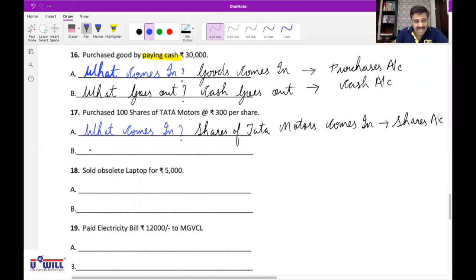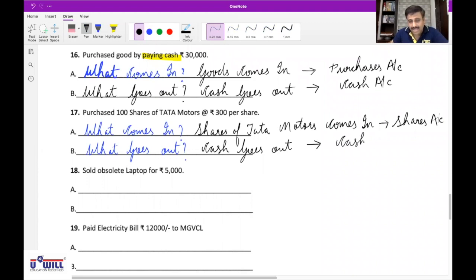Then further, second question we ask to ourselves, what goes out? We are purchasing the share, so will we pay the money or not? Cash goes out, paying cash. Cash goes out, so it will affect cash account.